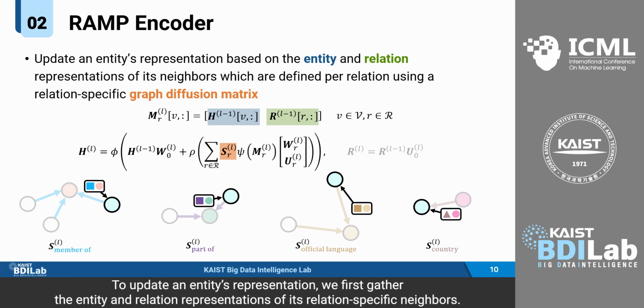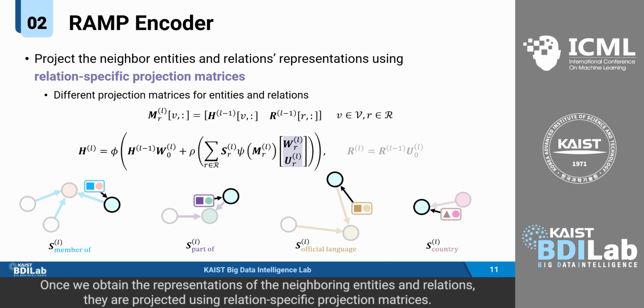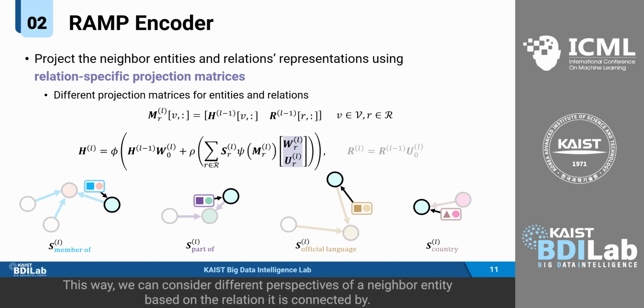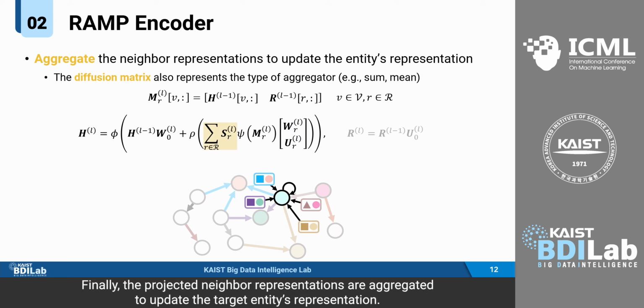To update an entity's representation, we first gather the entity and relation representations of its relation-specific neighbors. Once we obtain the representations of the neighboring entities and relations, they are projected using relation-specific projection matrices. This way, we can consider different perspectives of a neighbor entity based on the relation it is connected by. Finally, the projected neighbor representations are aggregated to update the target entity's representation.